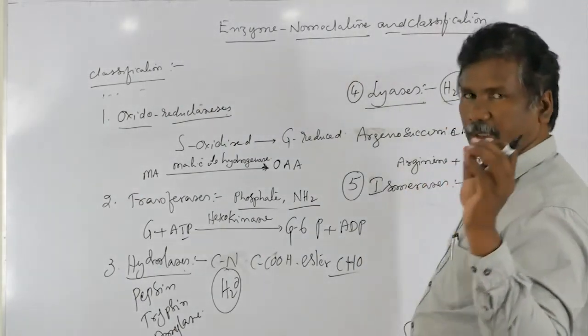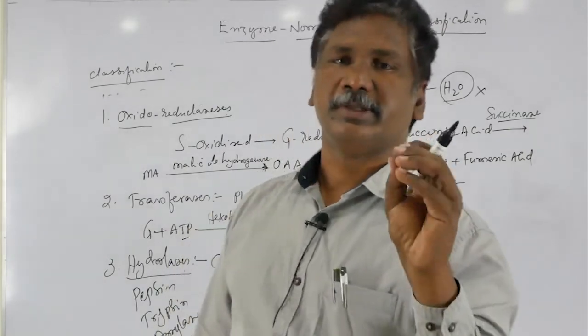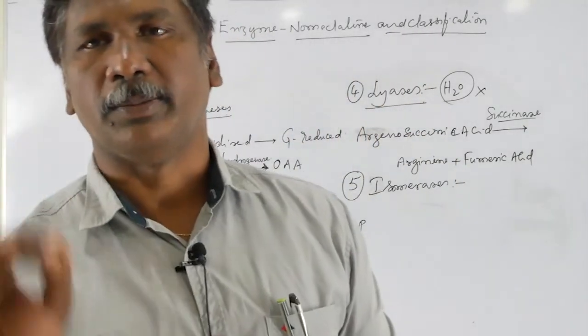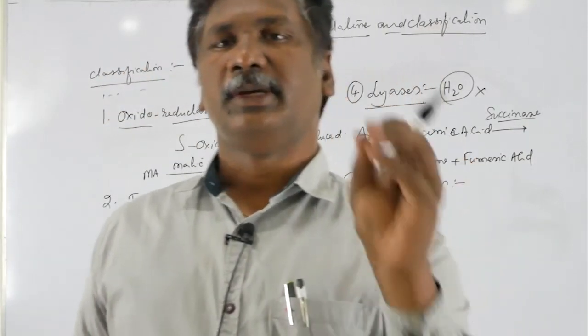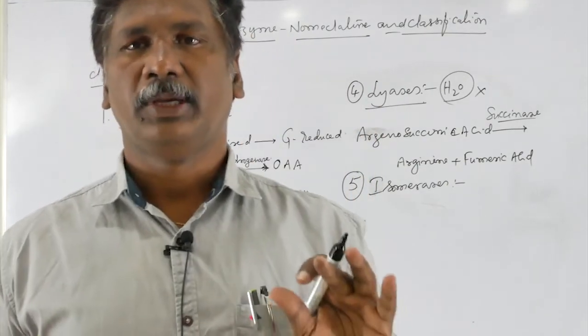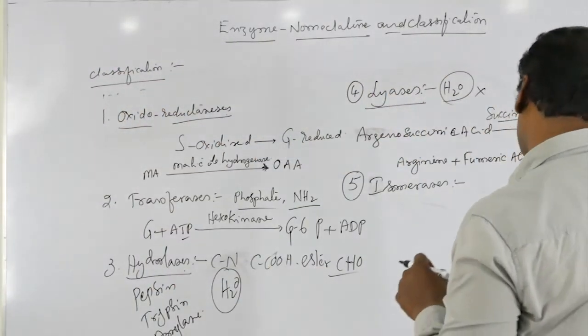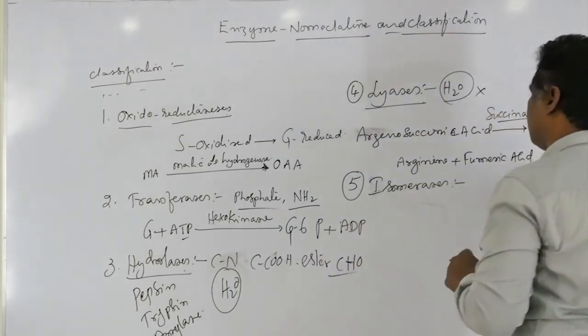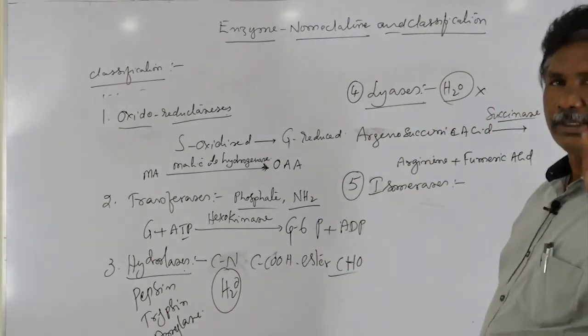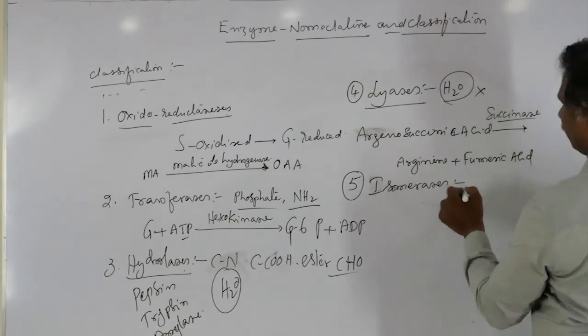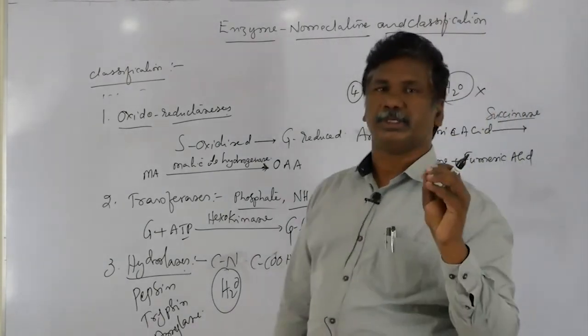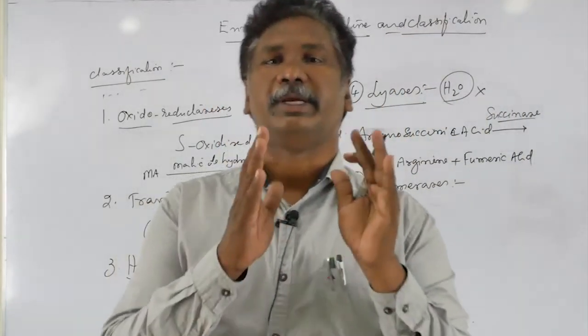For example, glucose has the formula C6H12O6, and fructose also has the formula C6H12O6. Both have the same molecular formula, and the enzymes involved are called isomerases.